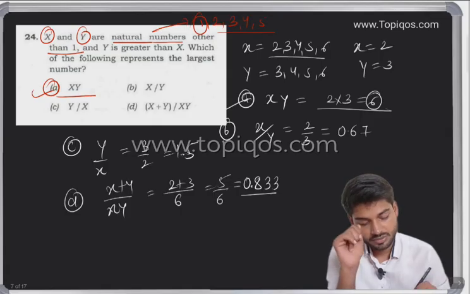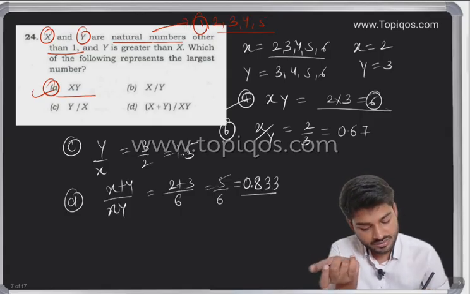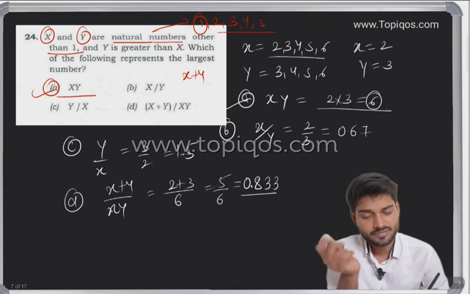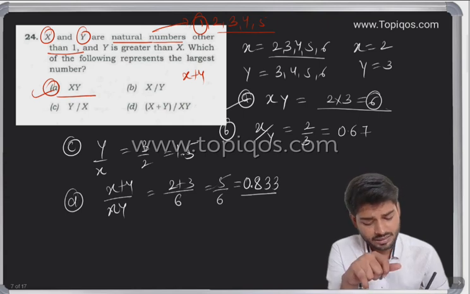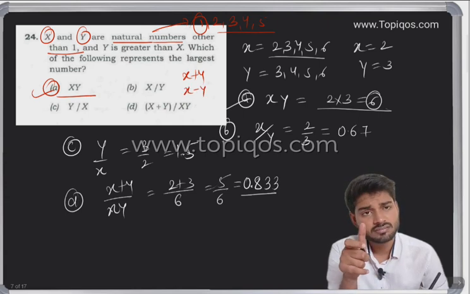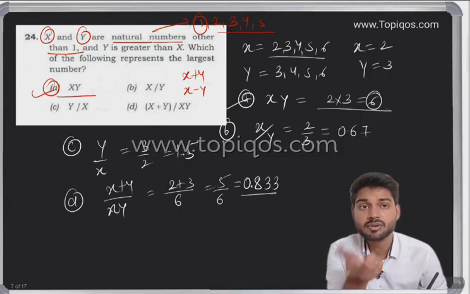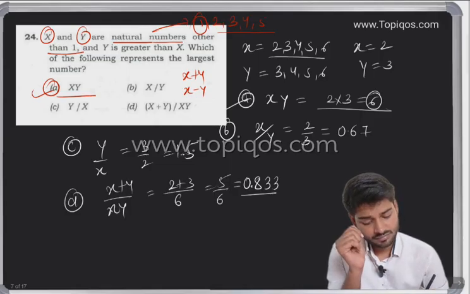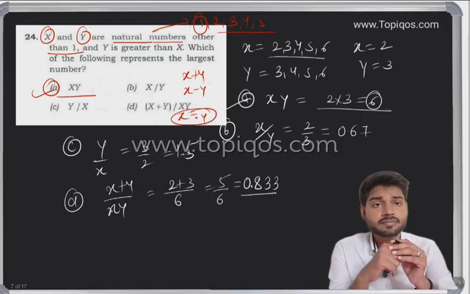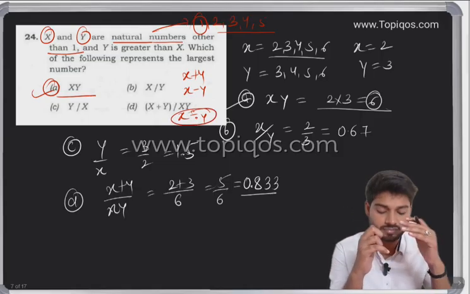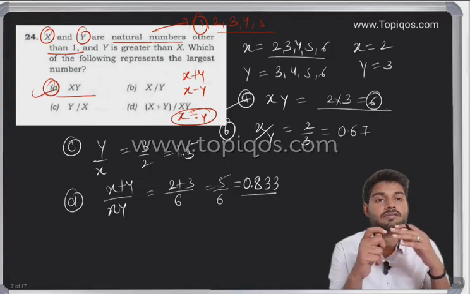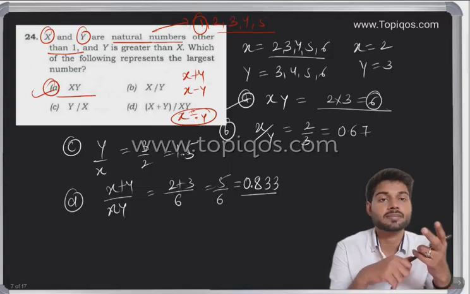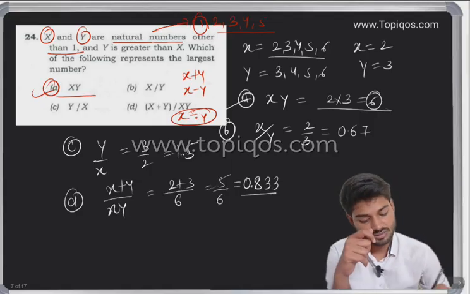Let me give you more options. In case B would be x plus y only, would it be maximum? No. If there is option B or C as x minus y, can it be maximum or largest? No. Even if dividing, if x divided by y, can it be a maximum? No. So the maximum can be only in case of product. If you are multiplying two numbers, then it can be maximum. Okay, so we have understood this concept also.